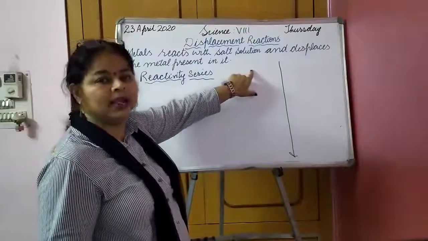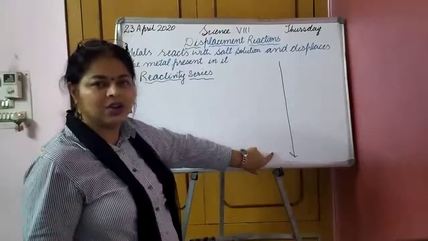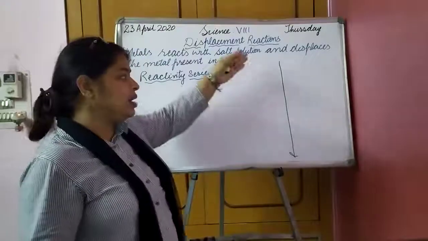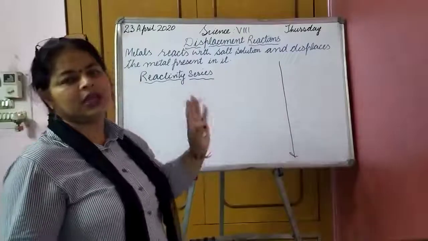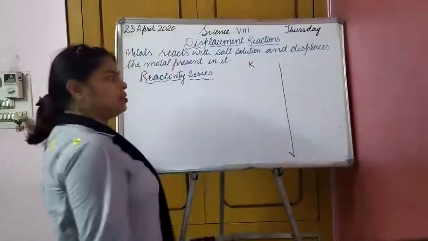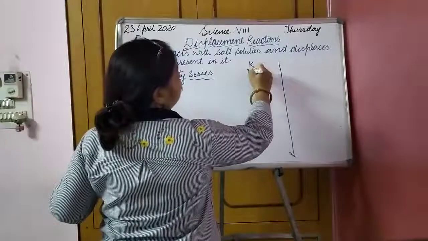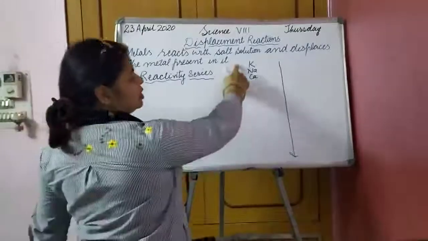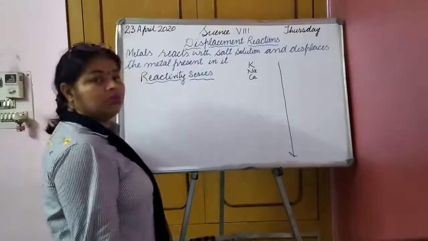It is given in your book also, but I will mention it here also, which metals are arranged in this descending order. The metals have been arranged in such a way that their reactivity is decreasing as we go down the series. So first one is potassium, then comes sodium, then calcium. You have learned these symbols in your previous class, so I hope you remember them.